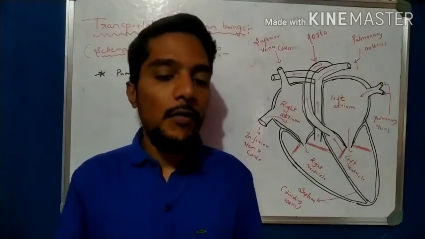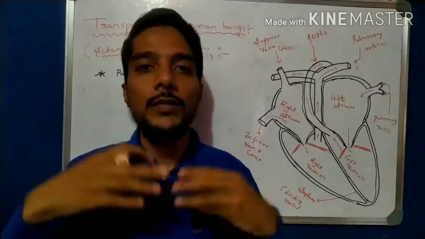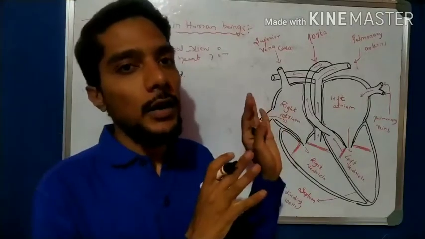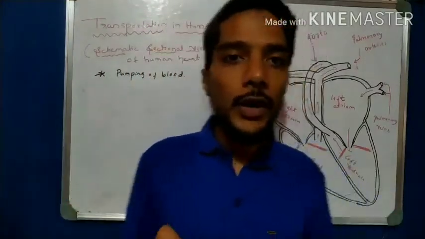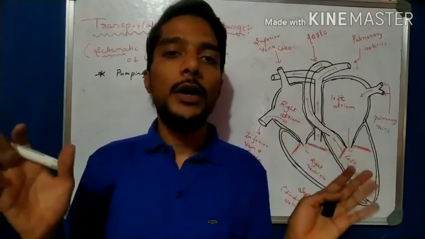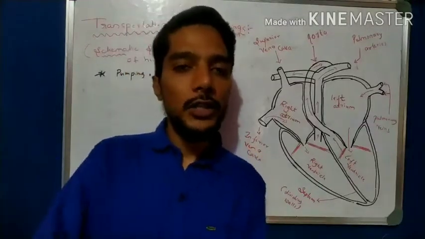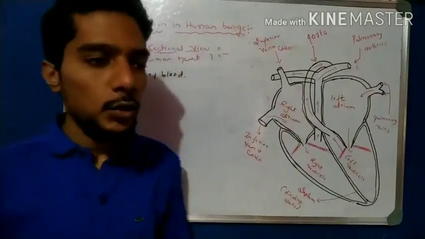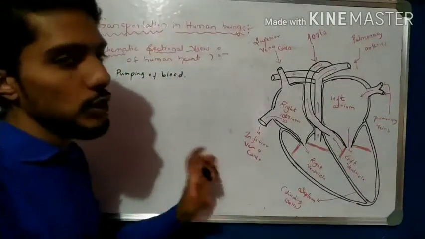One pumping sends the blood to all parts of the body, and one sends the impure blood to the lungs for purification, from deoxygenated to oxygenated, because the exchange of oxygen and carbon dioxide takes place in the lungs. So blood is purified in the lungs. That is the first point, the pumping of blood.